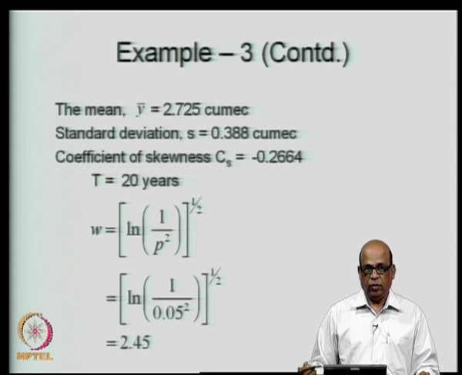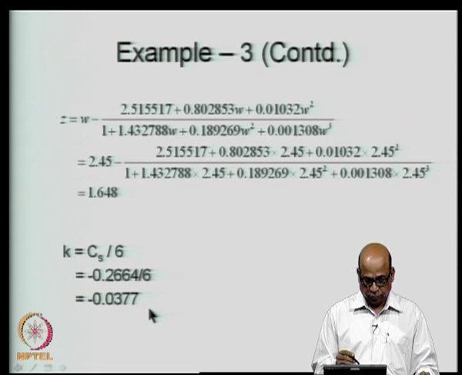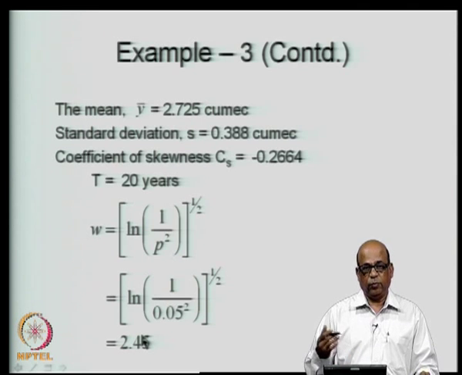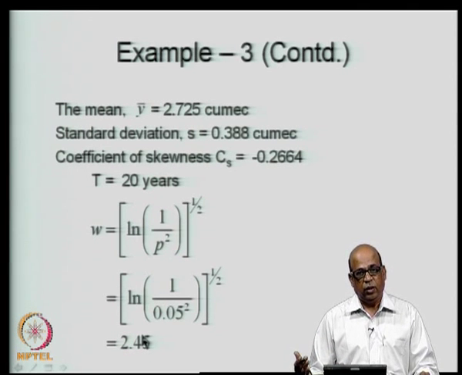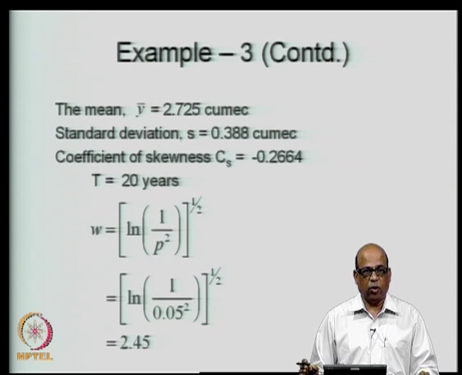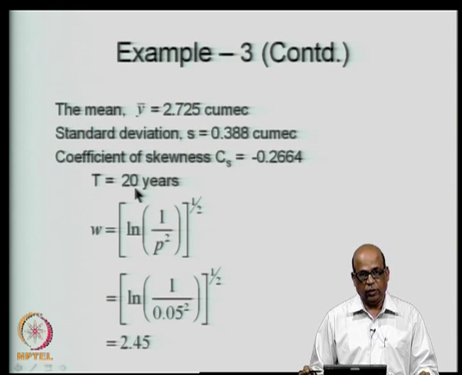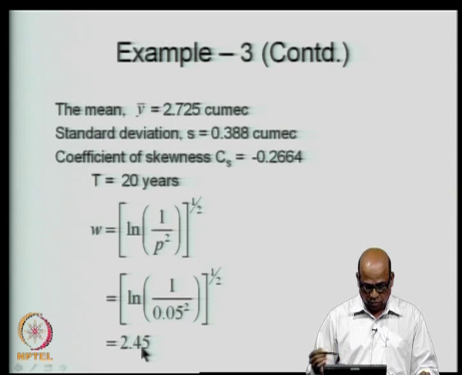So, we get for this example W as 2.45 and Z as 1.648. What I am doing is, first I am calculating the Z. Instead of going to the tables, I am using the same expression that I gave for the normal distribution, and I use that with p equal to 0.05, which corresponds to 20 years, and therefore, I get a W of 2.45.